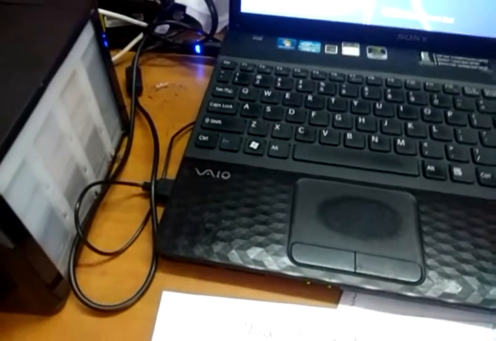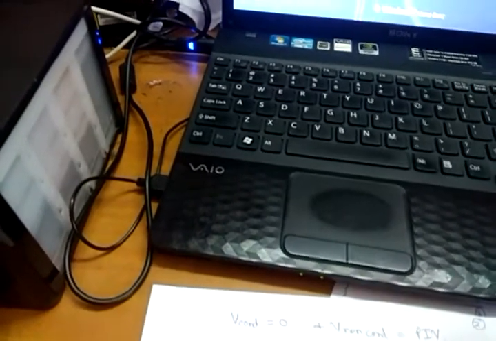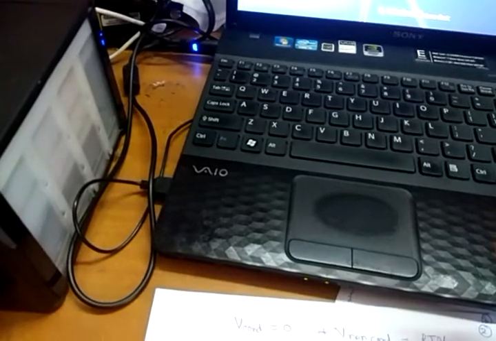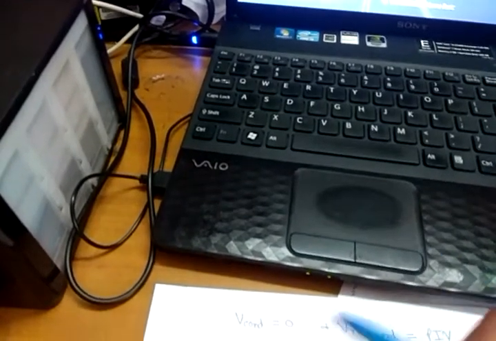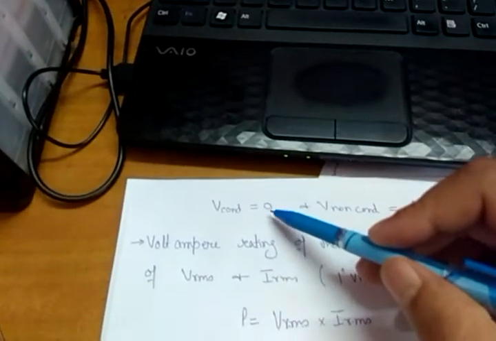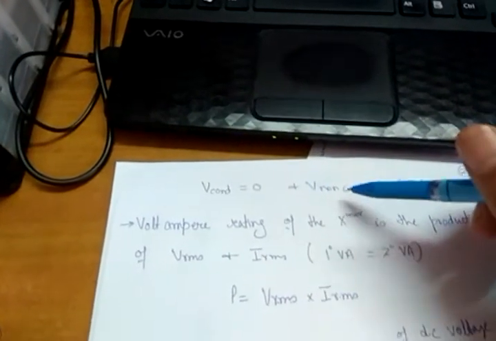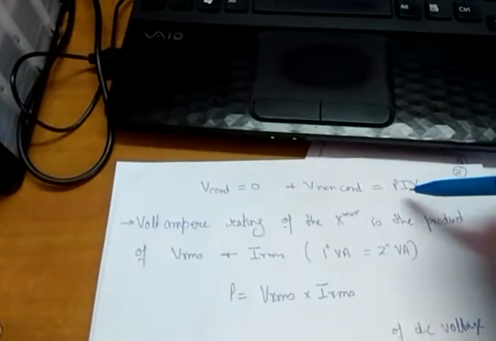Conduction means short circuit, because we assume the switches offer minimum resistance during conduction and maximum resistance during non-conduction. So during conduction the drop across the switch is 0, and during non-conduction the drop is the peak inverse voltage.